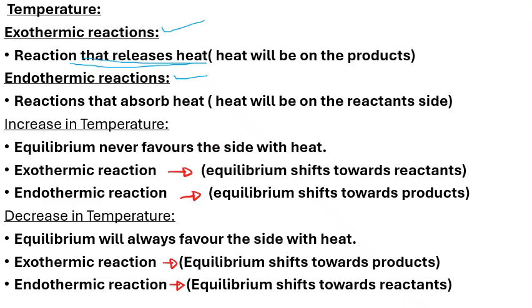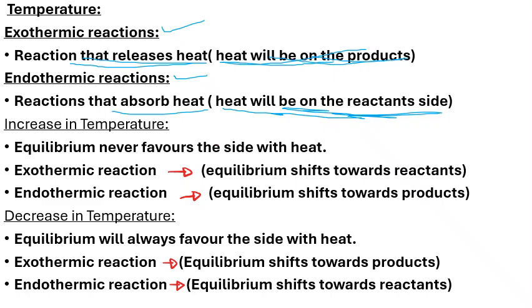So the exothermic reaction is the reaction that releases heat, and so you will find the heat symbol will be on the product side. Okay, the heat symbol will be on the product side, right? And then endothermic reactions are reactions that absorb the heat. So for endothermic reactions, the heat will be on the reactants side. Okay, so those are the two reactions we have for the temperature.